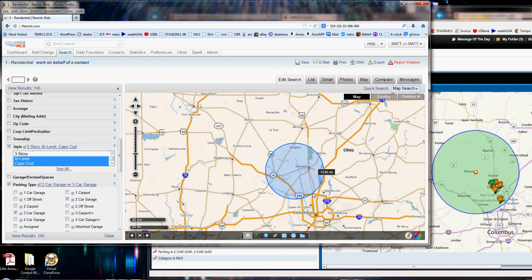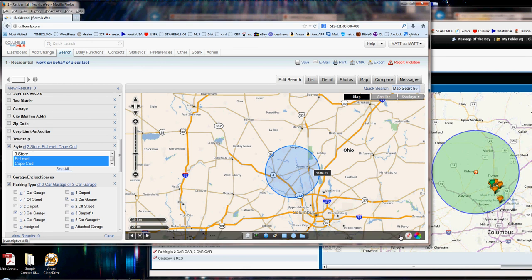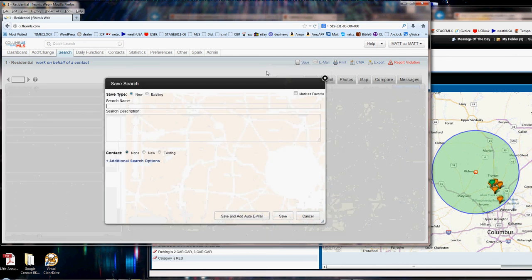And there it is. I click again. So click and release, drag outwards, click and release again. If you need to edit it or move it, you click on Edit. You click on Edit Shape right here and move it and resize it as necessary. When you're done, you click Leave Edit Shape Mode, and then you go to Save. Don't forget to click Save up here at the top. You go to Save Search.